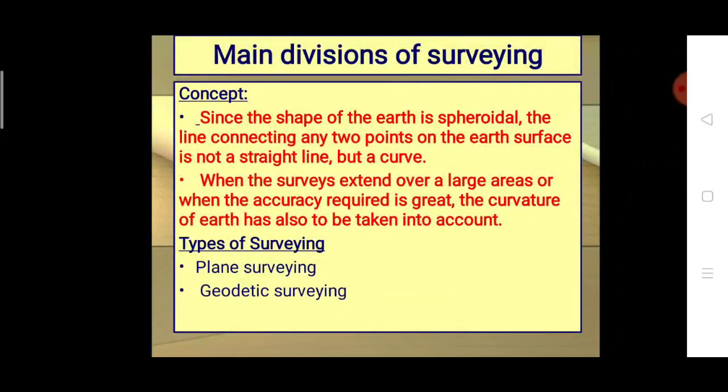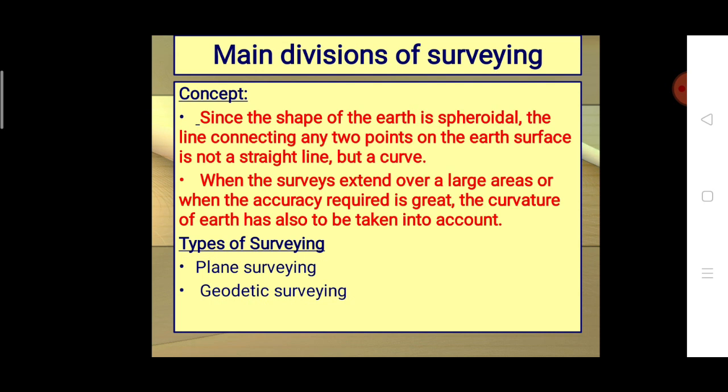Now the main division of surveying. Since the shape of the earth is spheroidal, the line connecting any 2 points on the earth's surface is not a straight line but a curve.